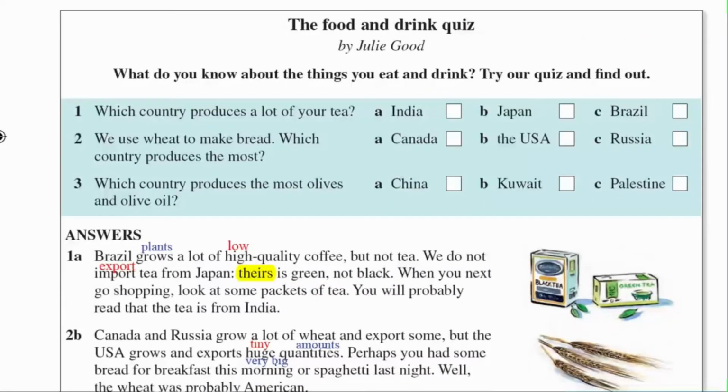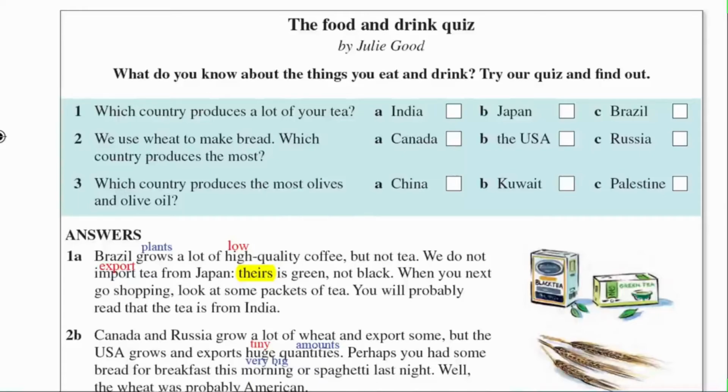Period 5. Activity 4. The Food and Drink Quiz by Julie Good. What do you know about the things you eat and drink? Try our quiz and find out. 1. Which country produces a lot of your tea? A. India. B. Japan. C. Brazil.